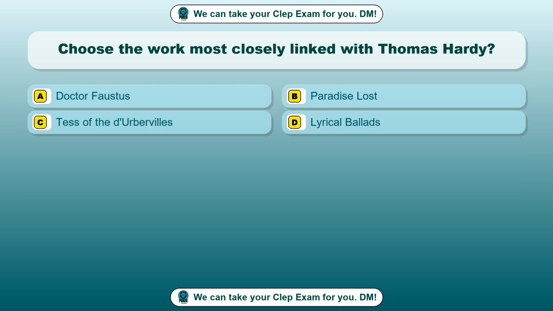Question 56. Choose the work most closely linked with Thomas Hardy. Option A, Dr. Faustus. Option B, Paradise Lost. Option C, Tess of the D'Urbervilles. Option D, Lyrical Ballads.